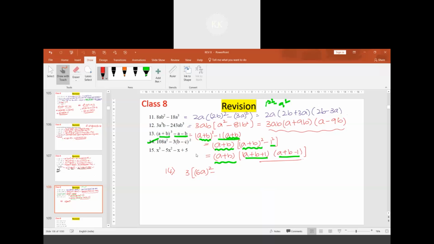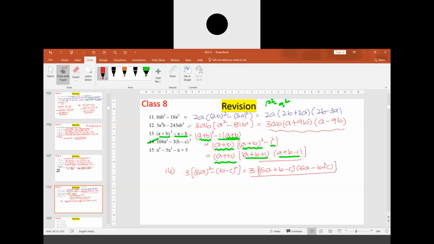Minus 3 is taken out. So remaining thing is b minus c whole square. We can use the identity here. So 6a plus b minus c, 6a minus b minus c. Minus of b minus c is minus b plus c.